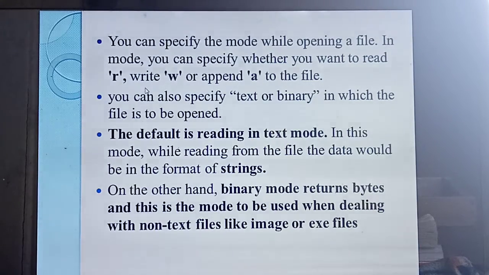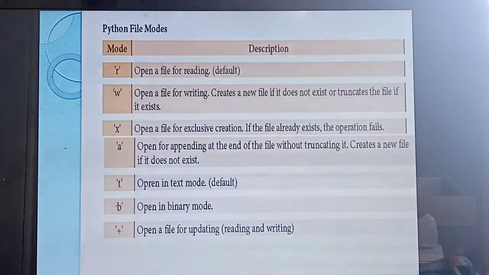So the data are displayed in the form of strings, that means characters. So when will we use binary mode? If you are going to open images or exe files, that kind of files, you should specify binary mode. Binary mode will return in the form of bytes, but text mode will return in the form of strings, that means characters. Understood?